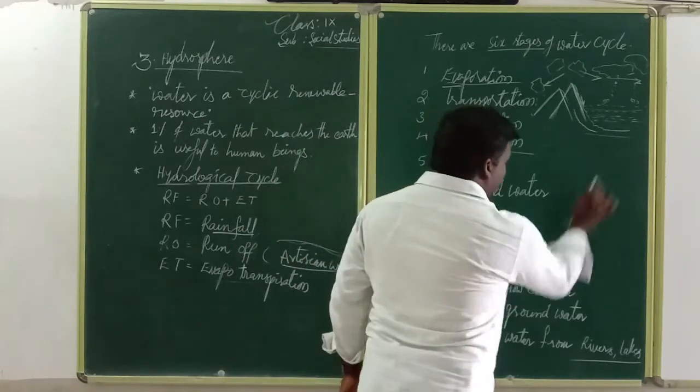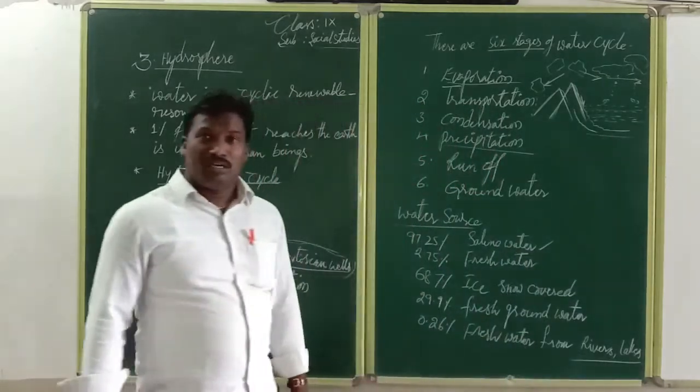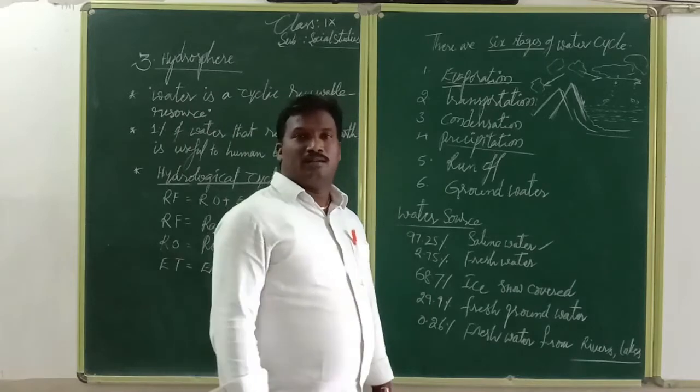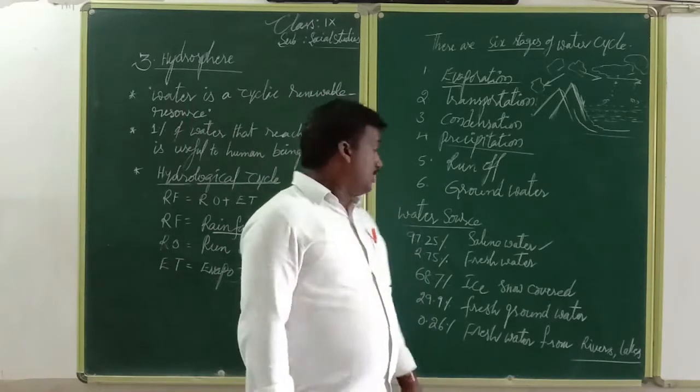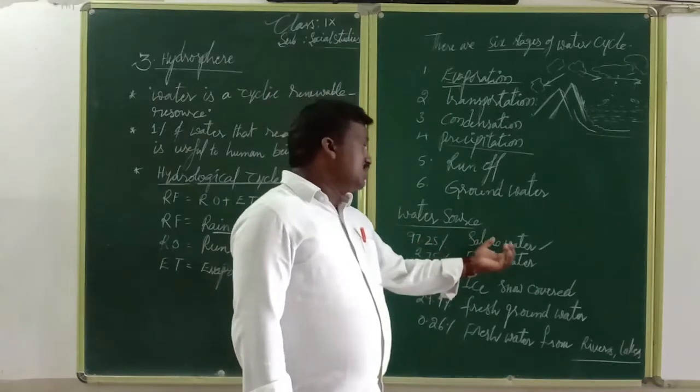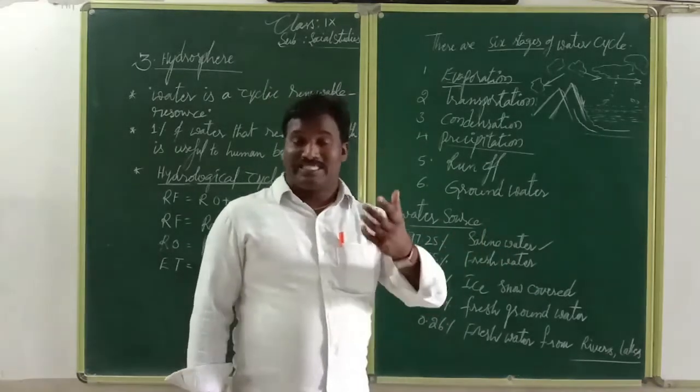Ocean water is 97.25% saline water, and there are different oceans. Majorly, 5 oceans are there, which we will discuss later. Why is it saline? Ocean water has different types of chemicals dissolved in it, and that's why it is saline.